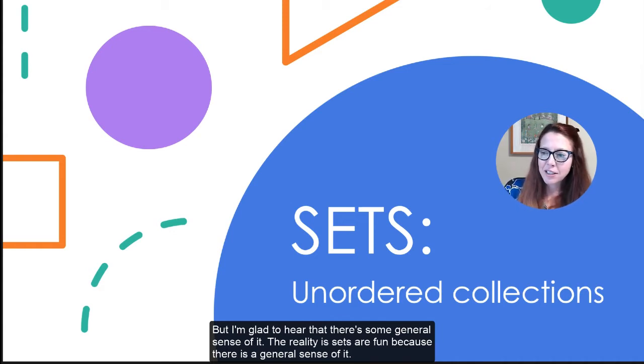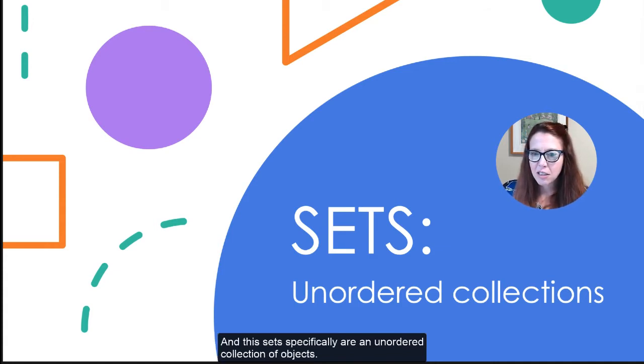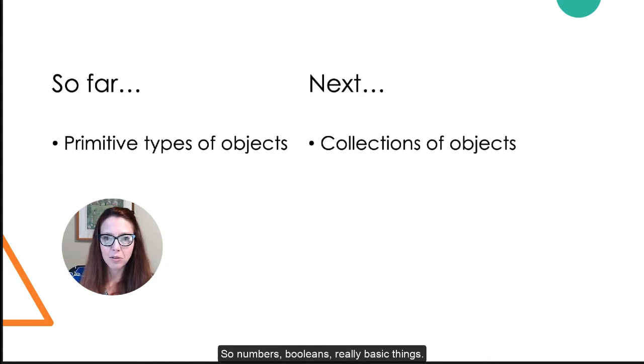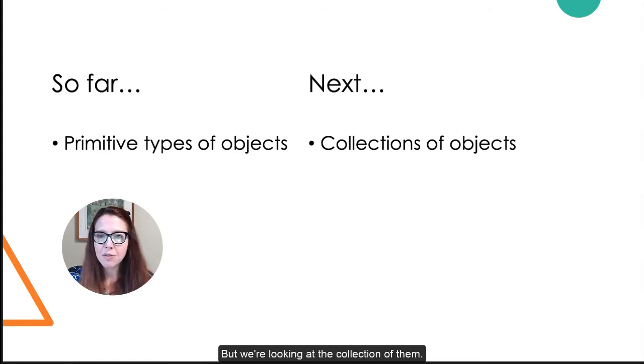The reality is sets are fun because there is a general sense of it. What we're talking about is just a collection of objects, right? And sets specifically are an unordered collection of objects. So far, we've talked about primitive types of objects, so numbers, booleans, really basic things. But now we're going to get a bit more complex because we're talking about all of those things, but we're looking at the collection of them.